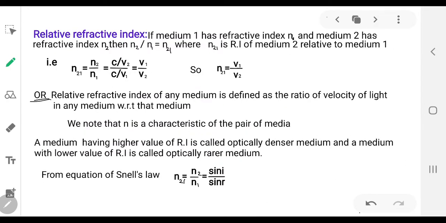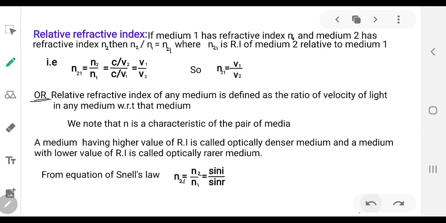Now we'll see what this relative refractive index is. Suppose the ray is traveling from water to glass, or from glass to water, or from oil medium to water medium, or from glass medium to oil medium.